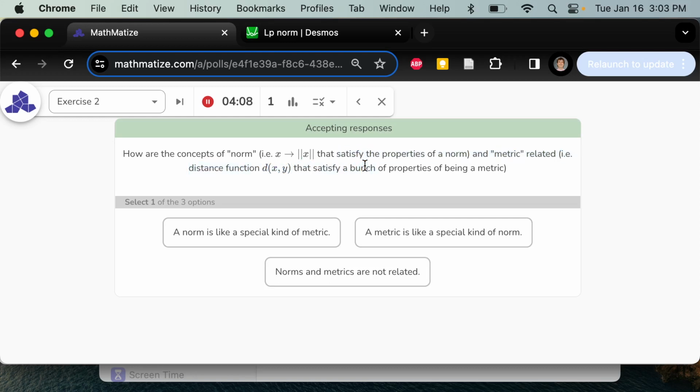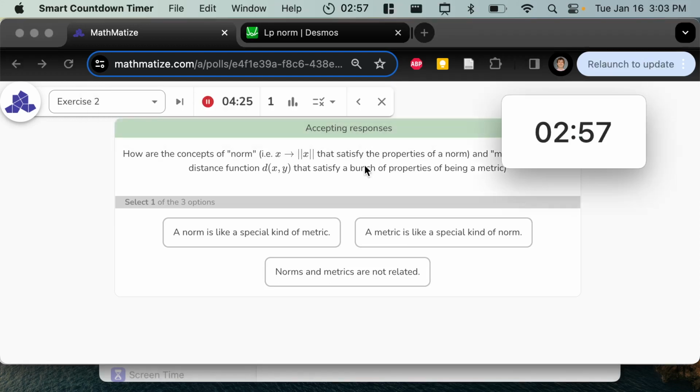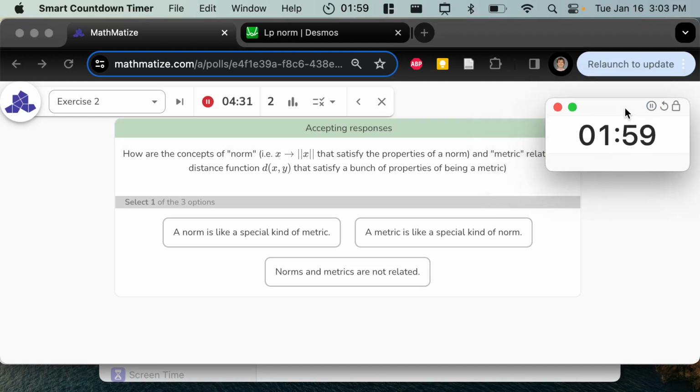I gave some very vague options, but I would like you to spend a couple of minutes and think about what the relationship could be, and why you took a whole course on metrics, and then all of a sudden we're doing norms. Why didn't we do metrics again? Okay, so take a couple of minutes, think, talk to your neighbors, and then we're going to take it up together. I'll let you think which one is which.